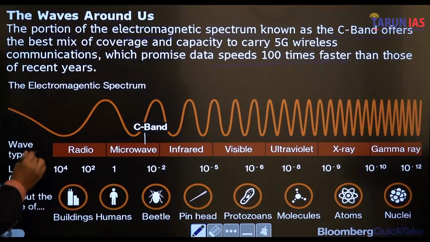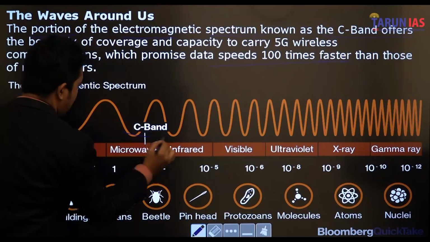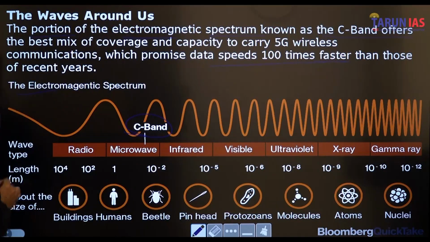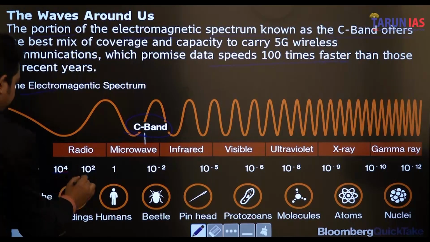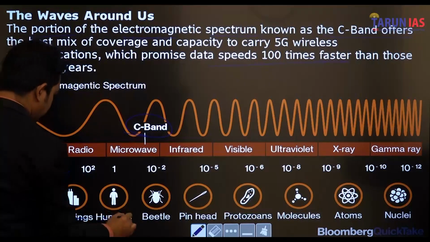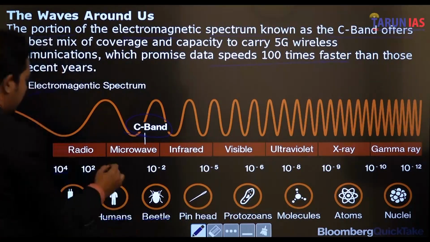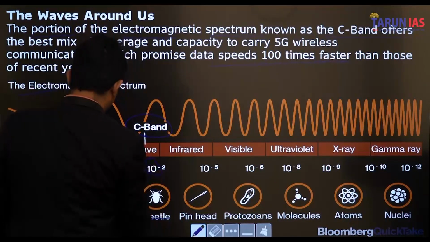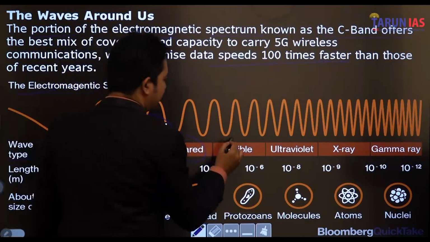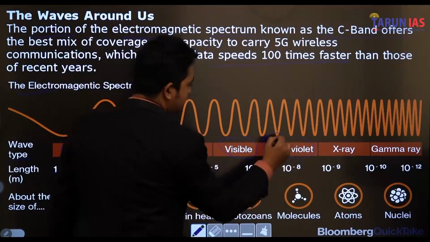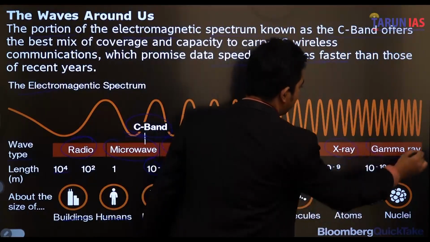The electromagnetic spectrum here is the C band. So as we can see, the wave types according to the length. Here are buildings, here are humans, here is metal. So basically here are radio waves, microwaves, infrared, visible, ultraviolet, X-ray and gamma ray.